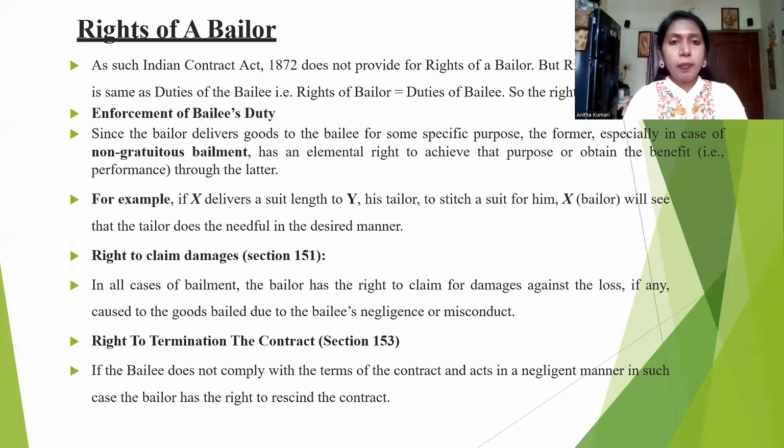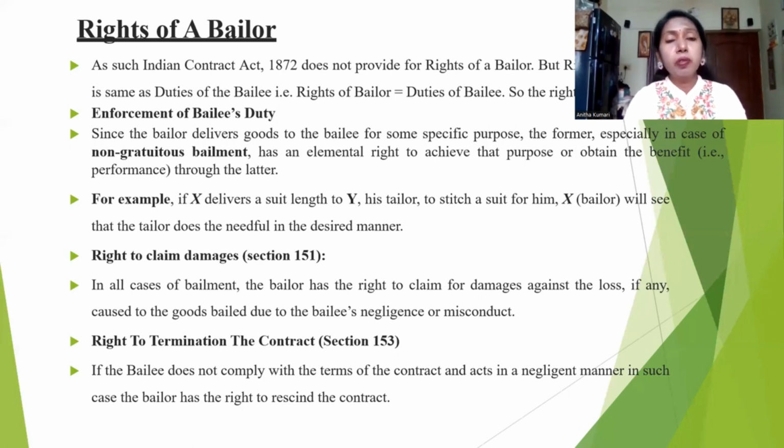At the time of entering the contract with the bailee, what are the instructions we are giving? We can insist that the bailee follow them. For example, I hand over unstitched cloth to the tailor. I tell him we have a festival and a function at my family, and I need the goods to be stitched within 3 days. I have given a clear instruction, and he has agreed. But at the end of the third day, when I inquire about the status of the goods, if he says no, it is still in the stitching process and yet to be completed, then I can ask him. That is called enforcement of bailee's duty.